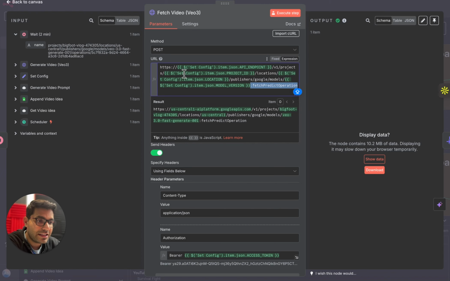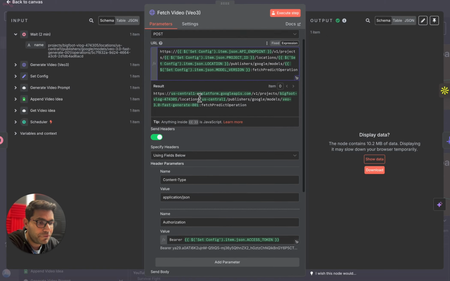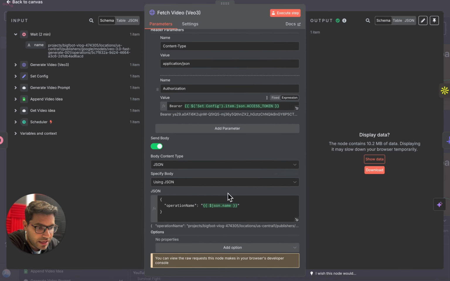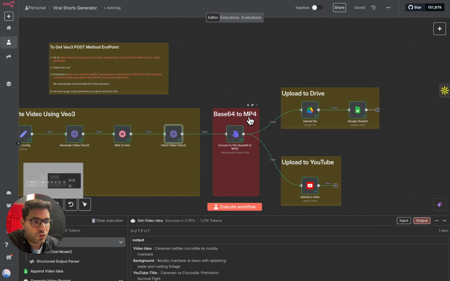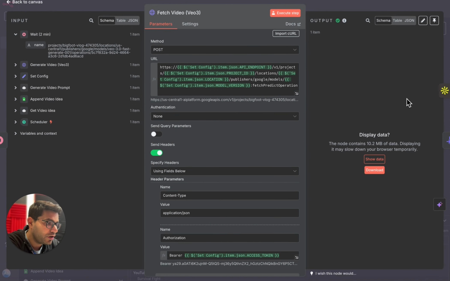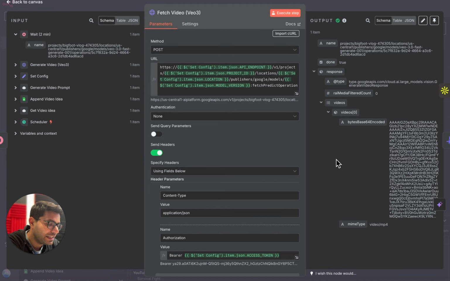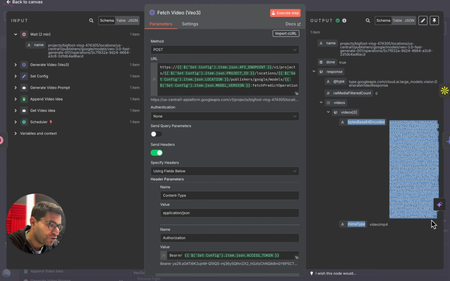Going back to our n8n. So in this particular node, we have added the fetch URL. Everything else remains same. We are adding the token over here. The next node is base64 to MP4. So our previous node fetched the video created by Google Veo 3. You can watch that video by simply clicking on show data, and you'll be able to see that Google Veo 3 has generated the video, and this is how your video looks like.